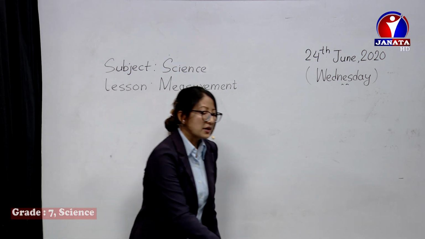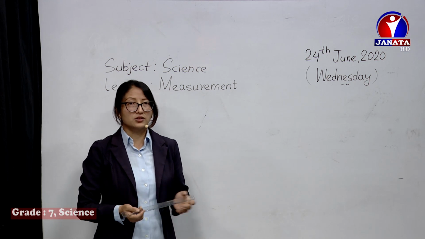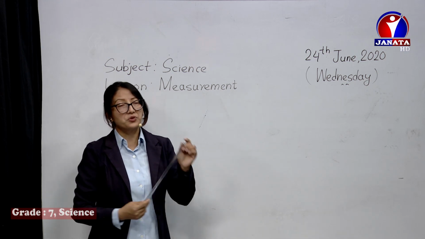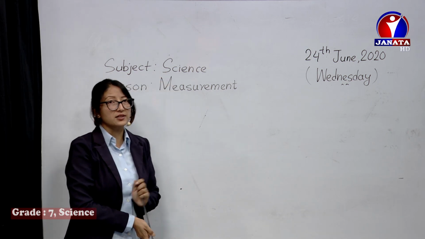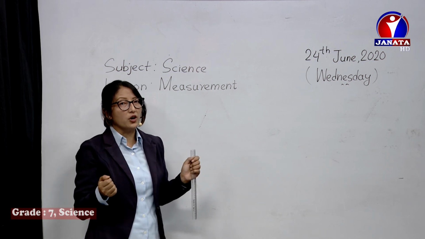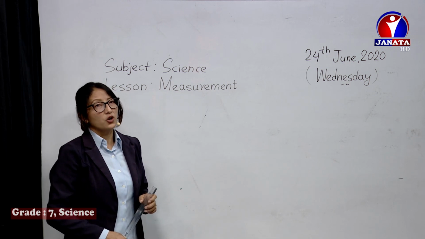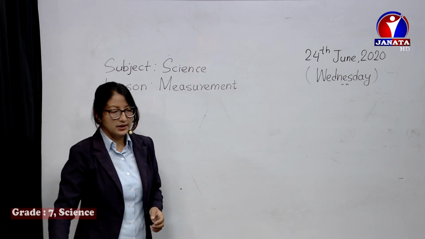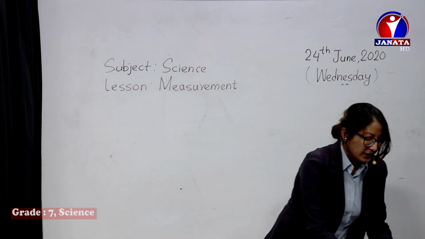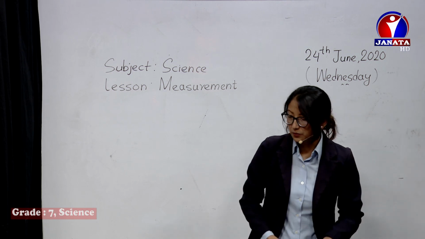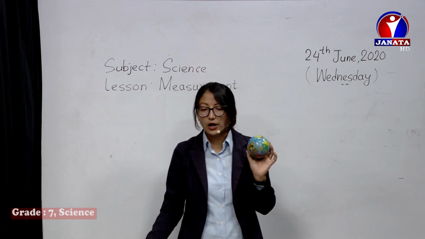Now it's very easy to measure the length of regular boxes like a rectangle, or if it's a room, the length, breadth, height of the room. It's very easy to measure. But what if you have to measure the length or the diameter of a ball, a spherical object? How will you measure the diameter of a spherical object, a ball, suppose? Here, for this we can simply take a ball, and I'm going to measure the diameter of this ball. Okay, how do we measure it?